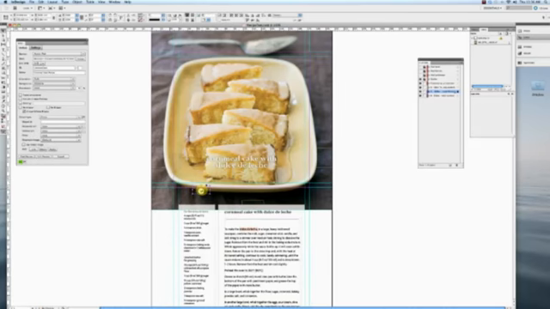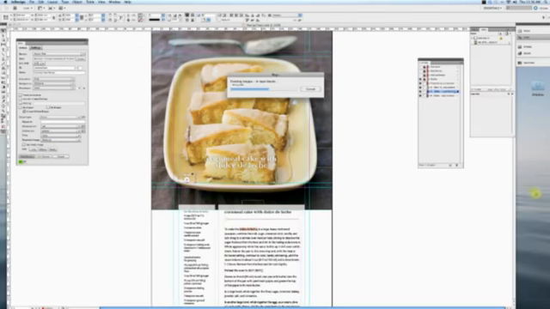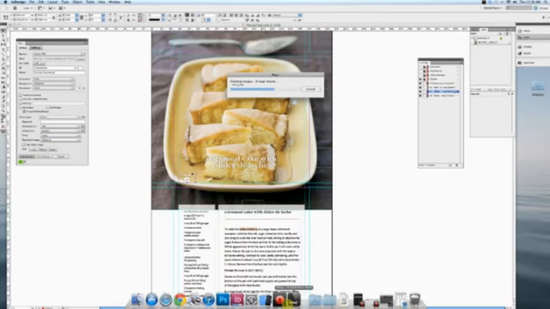So I'm going to paste it here. I'm going to put it kind of in this corner. So I always want it to be in this corner. So I'm going to say horizontal pin to left and vertical pin to bottom. And now let's hit review and see how that turns out.